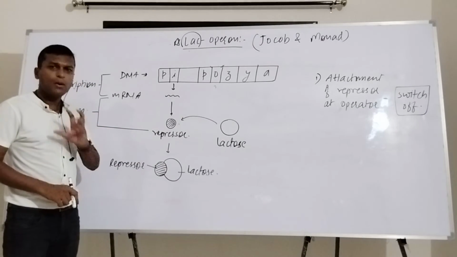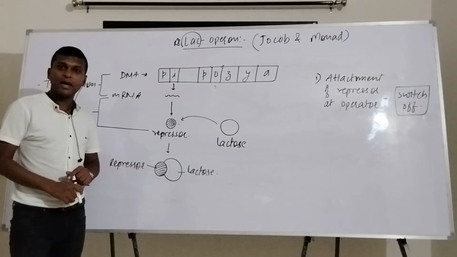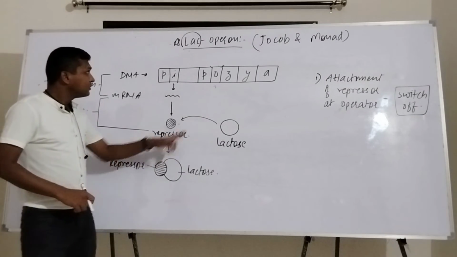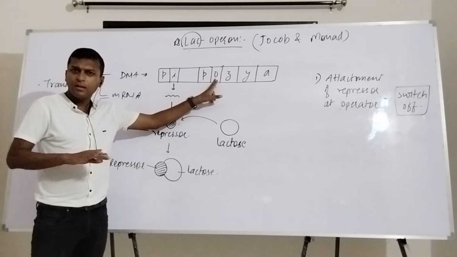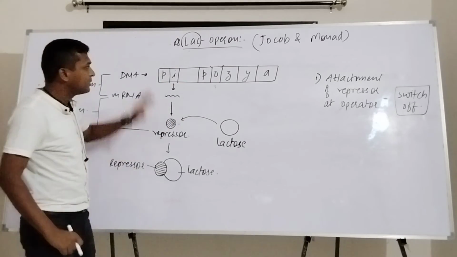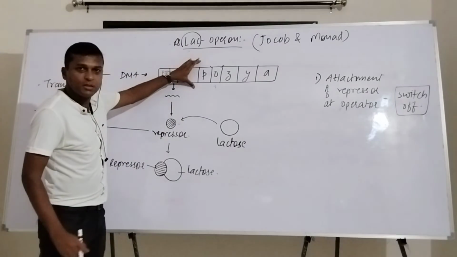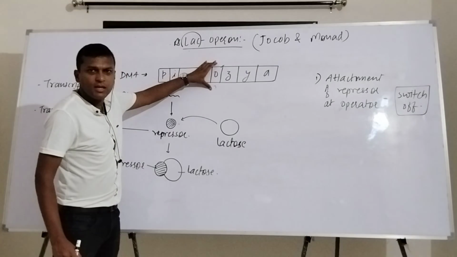Getting my point? Now tell me, if this repressor is attached with lactose, can it bind at the operator region? No. When it is not attaching at the operator region, what will happen? RNA polymerase has come on this promoter region. Now it is trying to go through this operator region. Is there any obstacle?